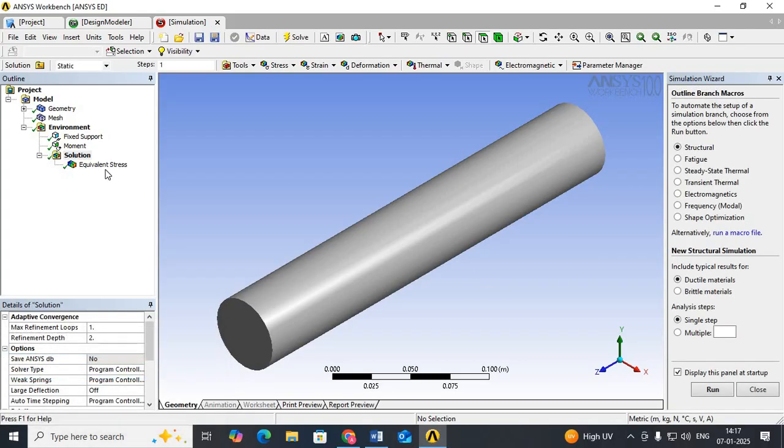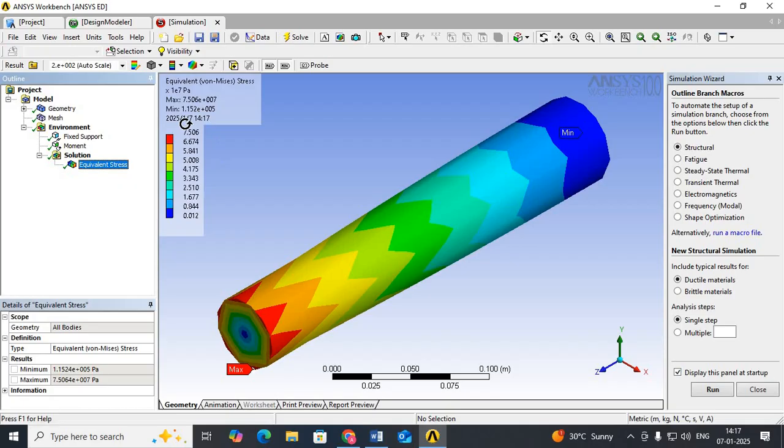So now your problem is solved. Just select equivalent stress, so your stress appears. Here the maximum stress is 9.5 into 10 to the power of 7, that means 7.5 Pascal, and the minimum stress is 1.15 Pascal here. But what we have is 42 megapascal. That means the stress induced in the shaft is within the limit.